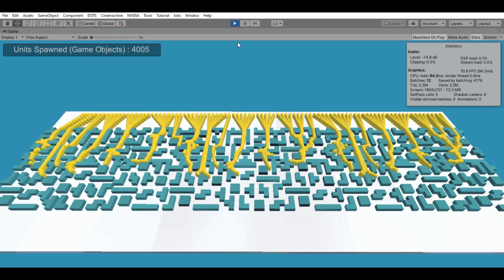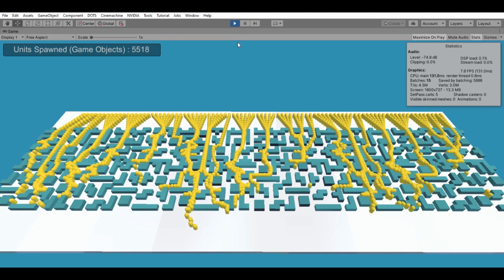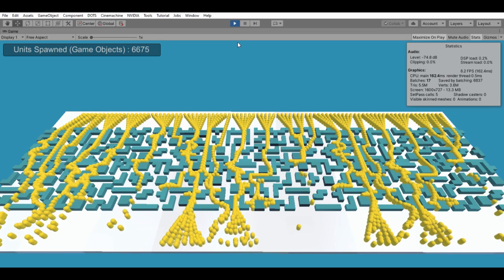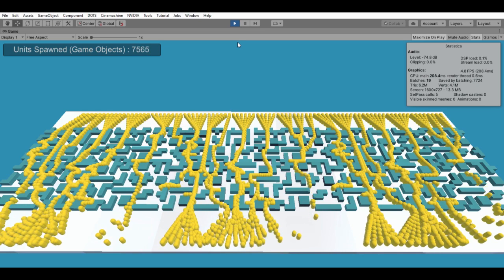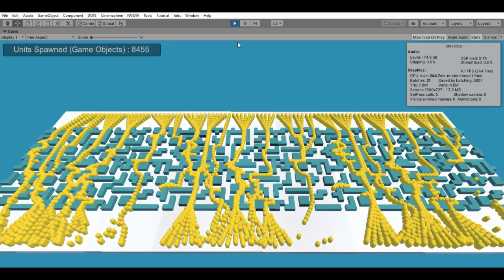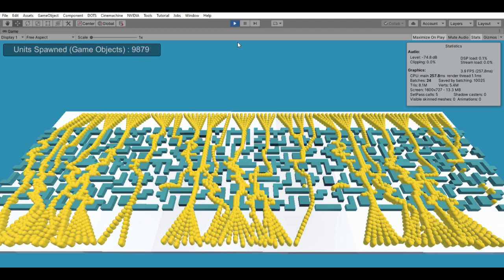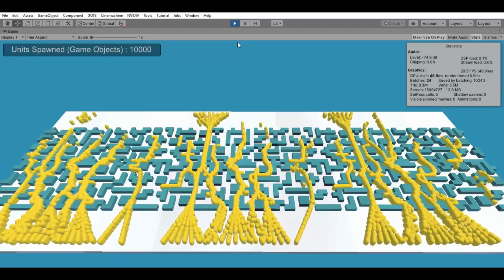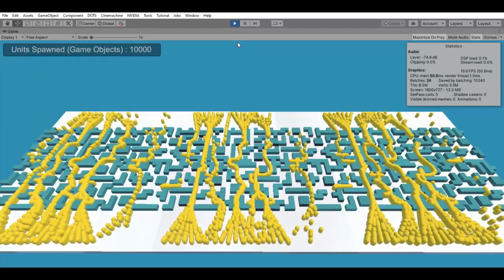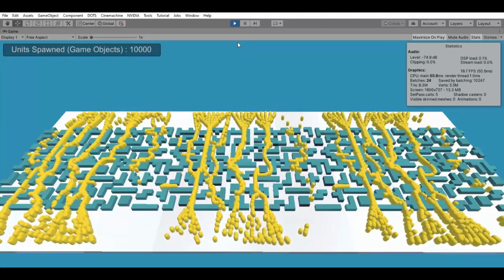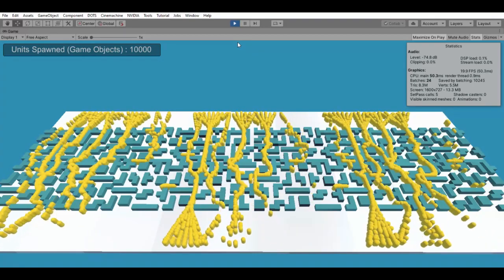Now it was time to switch to a DOTS-based pathfinding solution and see if it could be of any help. I did not want to build a custom pathfinding solution because the experimental NavMesh Query from Unity was out there, and quickly reading through its documentation made it a more enticing option. I also came across a GitHub repo which spoke about using NavMesh Query. There is a link in the description.